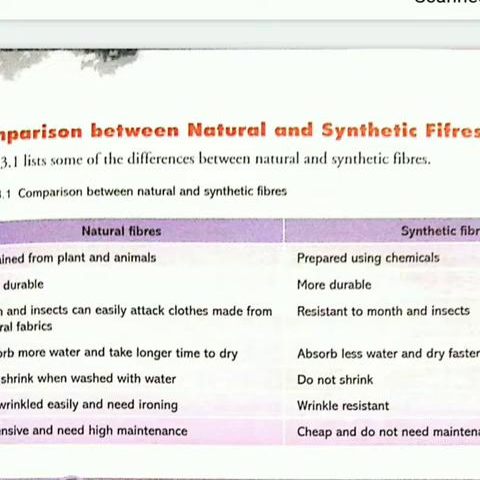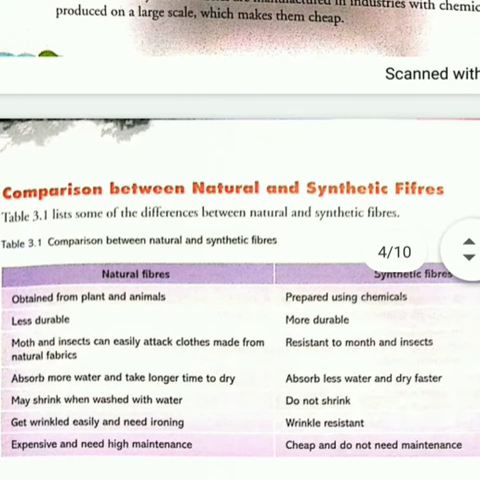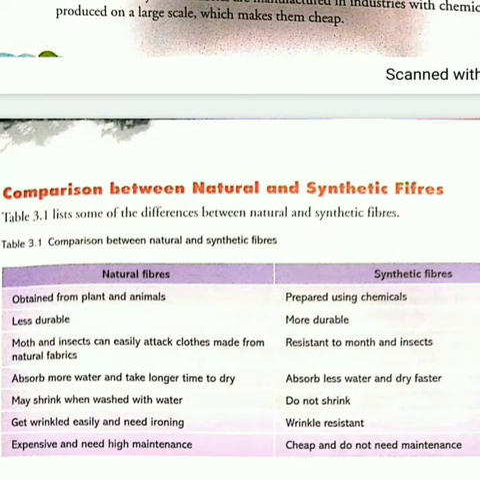First of all you should know that the examples of natural fibers are cotton, silk, wool, jute; all these are natural fibers. Whereas synthetic fibers are nylon, rayon, spandex, acrylic; all these are considered synthetic fibers. So natural fibers are made from plants and animals, whereas synthetic fibers are made by chemicals, isn't it?